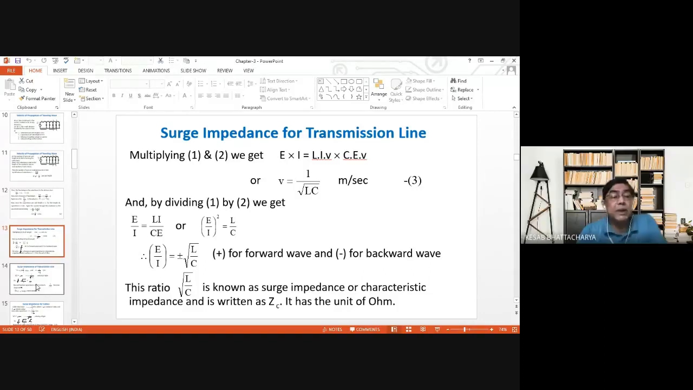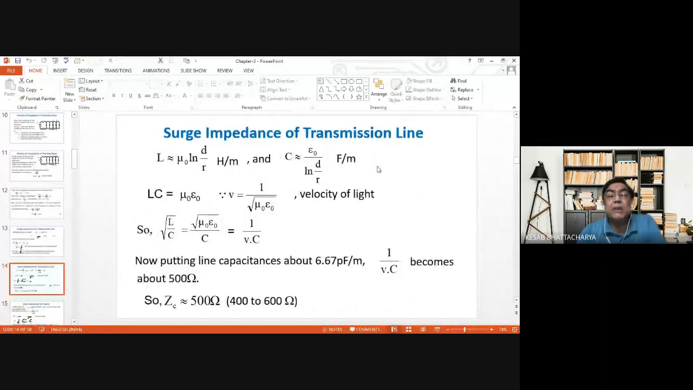Yes, sir. Okay, then again you just have a look at the surge impedance of a transmission line.